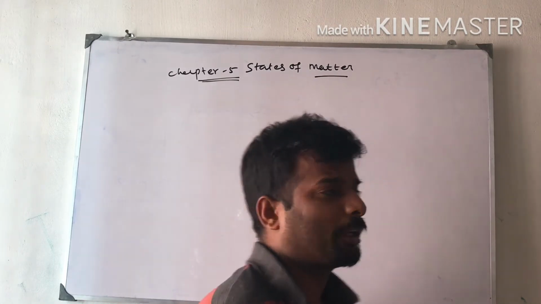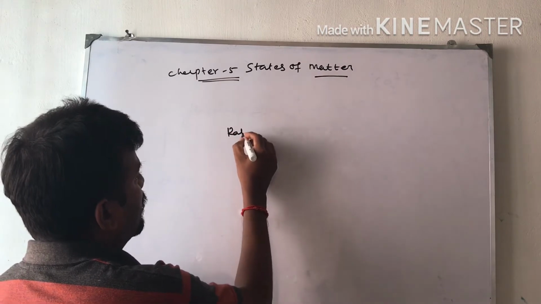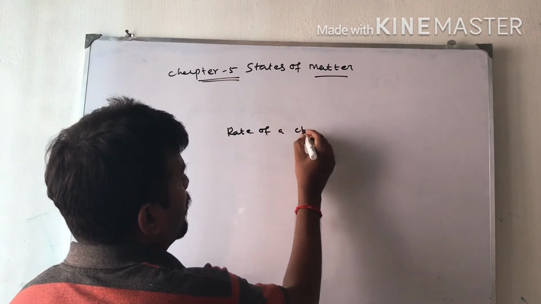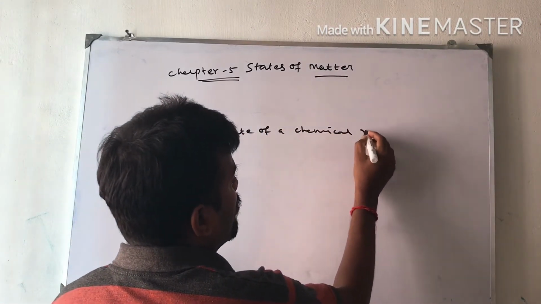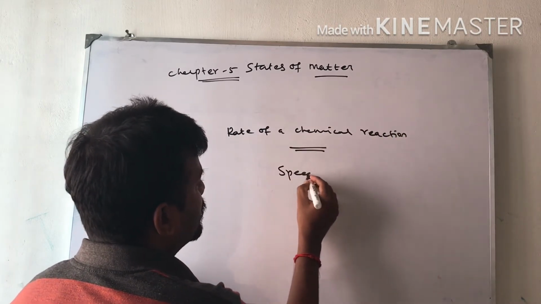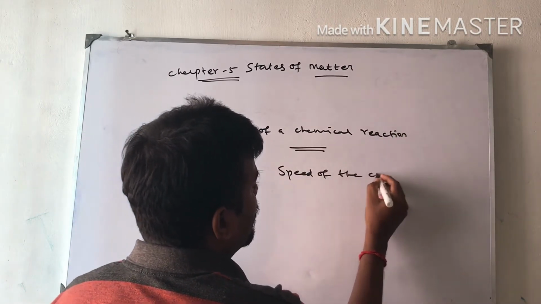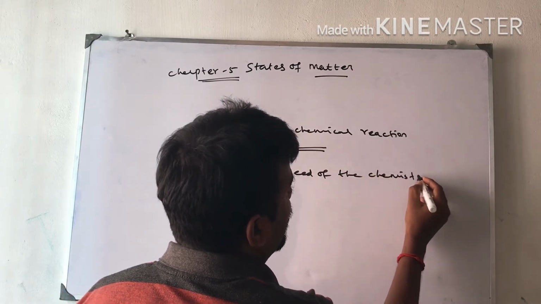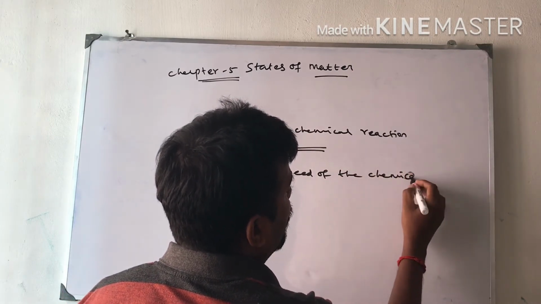What is the rate of a chemical reaction? Its meaning is speed. The speed of the chemical reaction is how fast the reactant is converted into product.